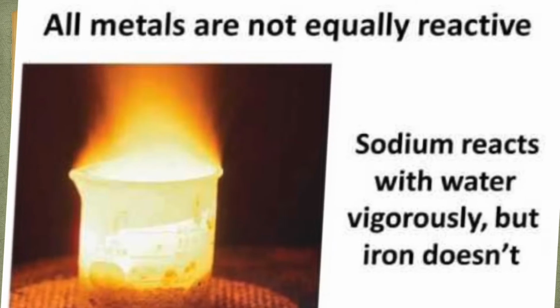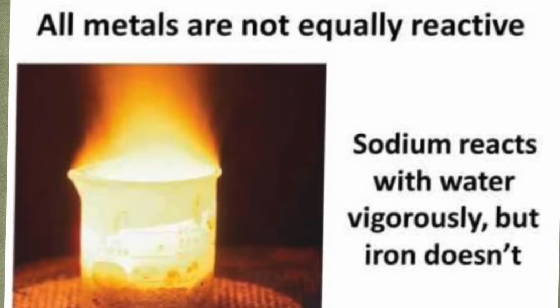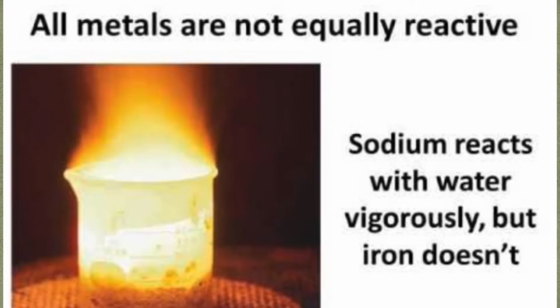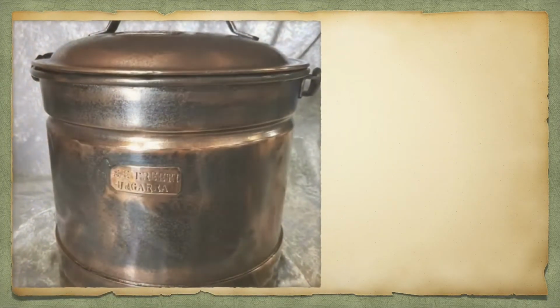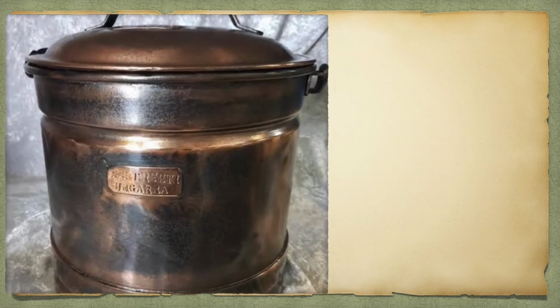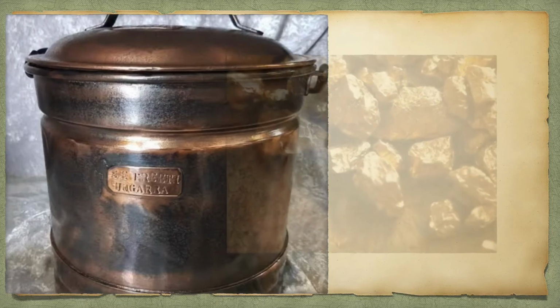Magnesium, aluminium, zinc and lead react with oxygen to form a thin protective layer. After that, further oxidation is stopped. Iron does not burn in oxygen, but iron filings burn vigorously. Copper does not burn. Copper forms a black colored layer, copper oxide. Gold and silver do not react with oxygen even at very high temperatures.